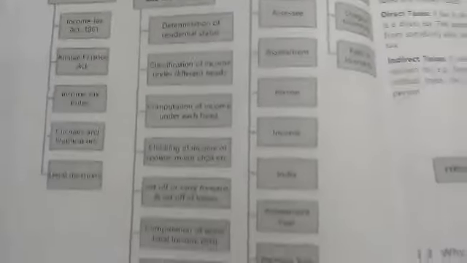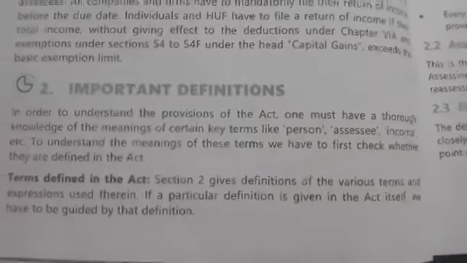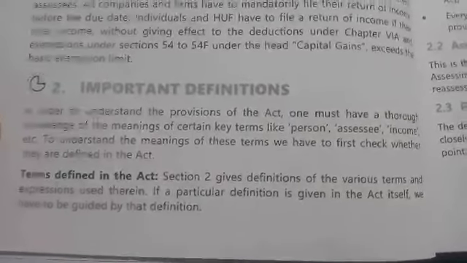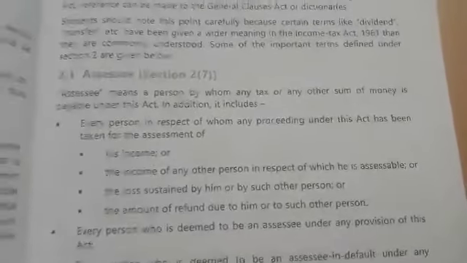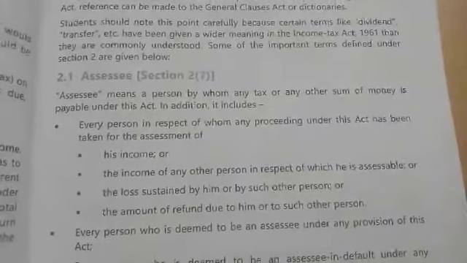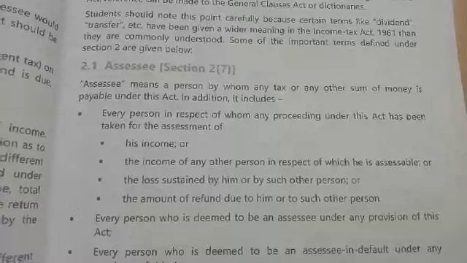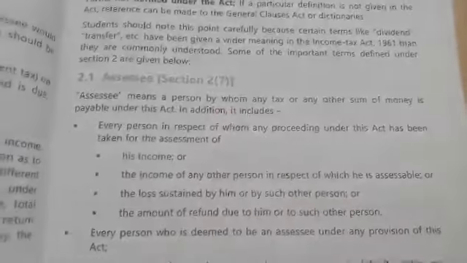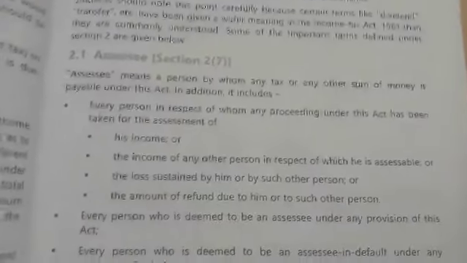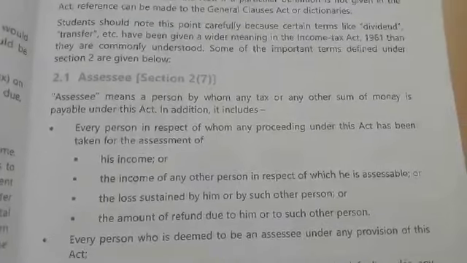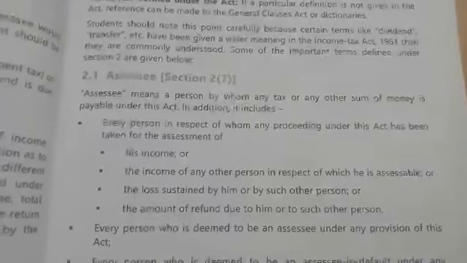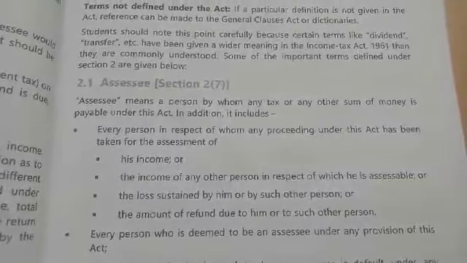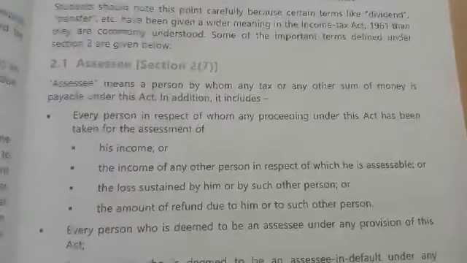Now we'll see the important definitions. Section 2 gives the definitions of this act. The first definition is assessee. Section 2, subsection 7. Assessee means a person by whom any tax or any other sum is payable under this act. In addition, it includes. See, it is an inclusive definition. It is saying that a person who should pay the tax or any other sum, let it be an interest or penalty, which he has to pay under the income tax act, is called an assessee.